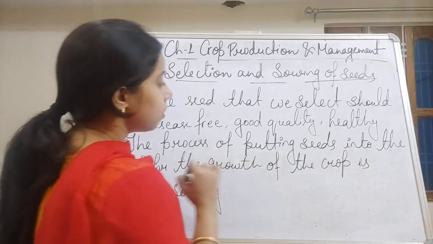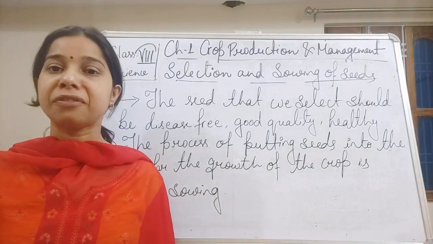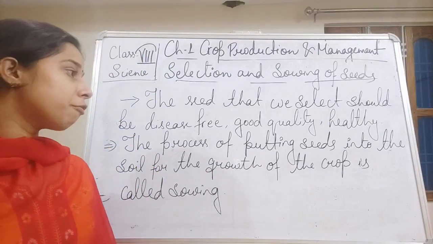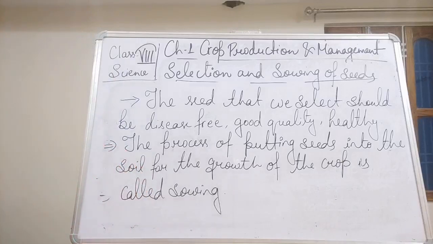So the process of selecting and the process of putting the seed into the soil for the growth of the crop is called sowing.